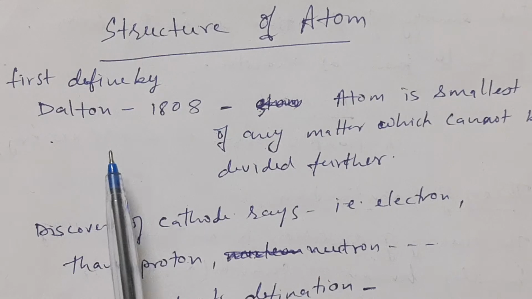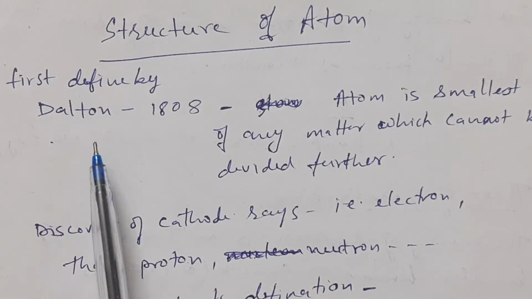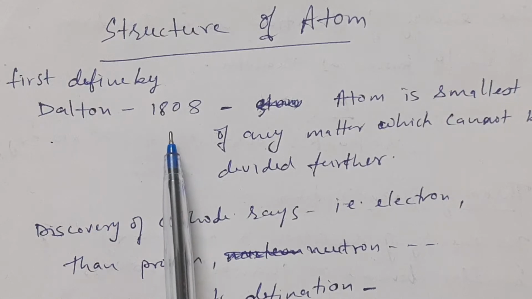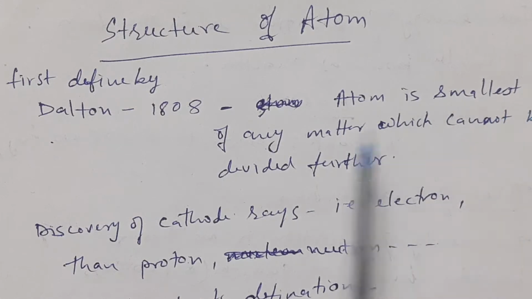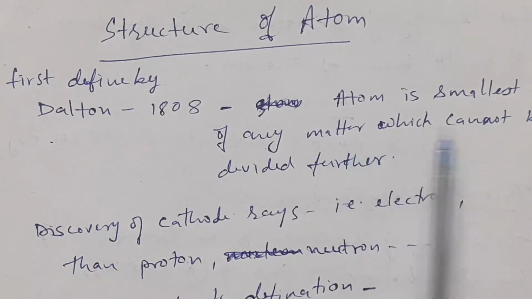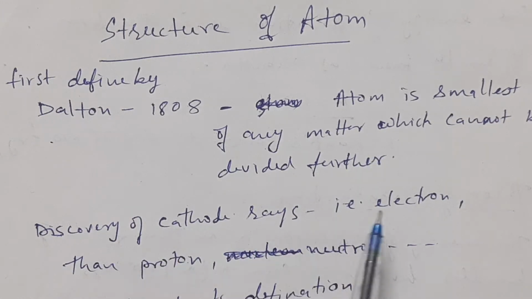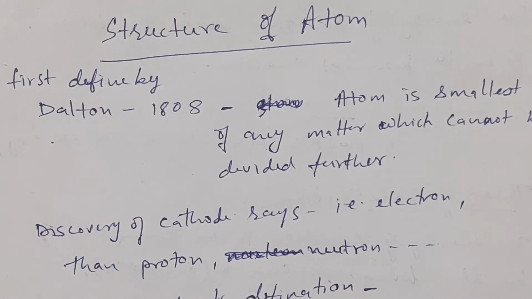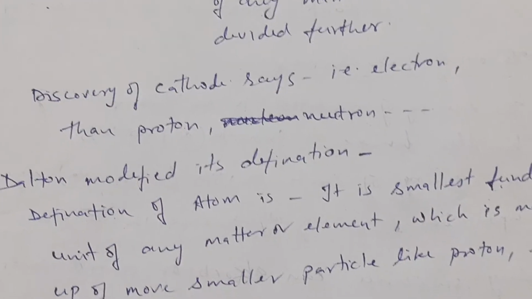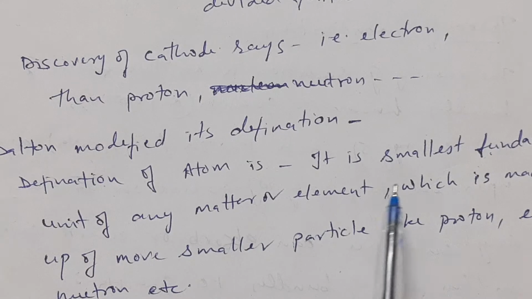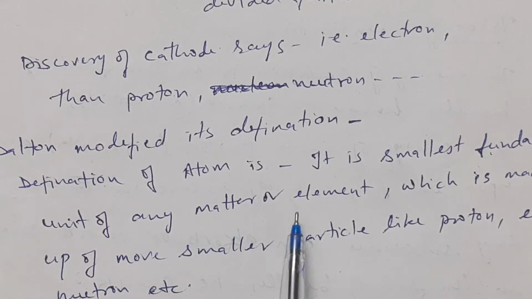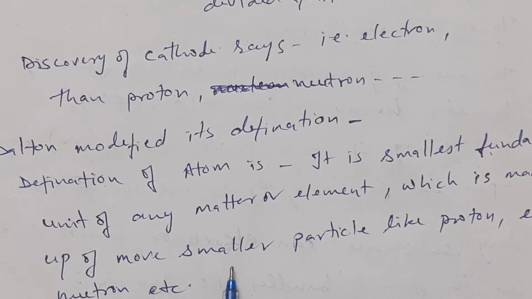First, the definition of atom was given by John Dalton in 1808. The definition given by Dalton is: the atom is the smallest particle of any matter or substance which cannot be divided further. But after the discovery of cathode rays, that is electrons, proton, neutron, etc., Dalton modified his definition: the atom is the smallest fundamental unit of any matter or element which is made up of more smaller particles like proton, electron, neutron, etc.